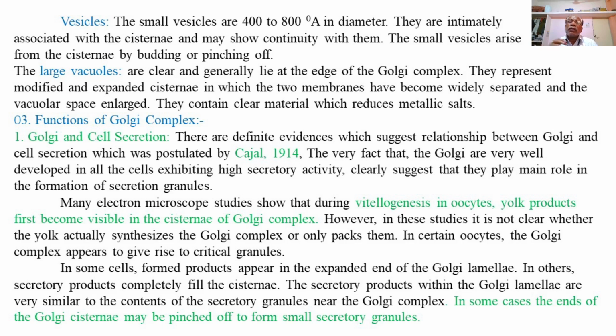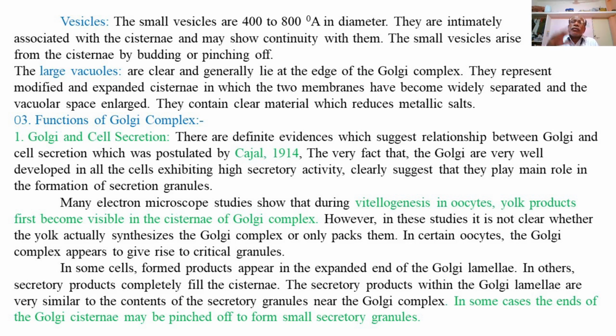Secretion granules means there are a number of secretory products which are synthesized by the Golgi complex and which are discharged or released from the body of the Golgi complex to the outside in the form of secretory granules or secretory vesicles, enclosing different types of products: enzymes, proteins, lipids or even polysaccharides.